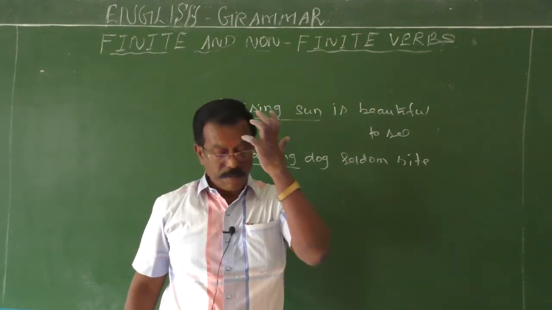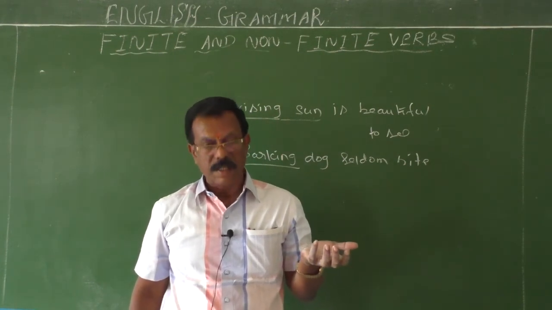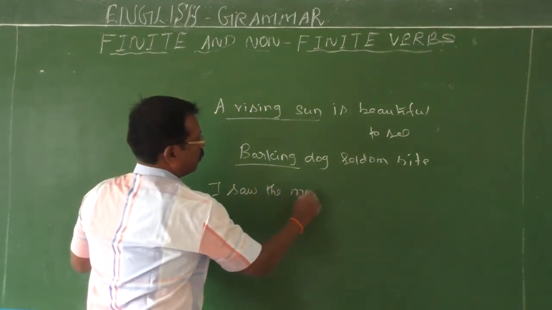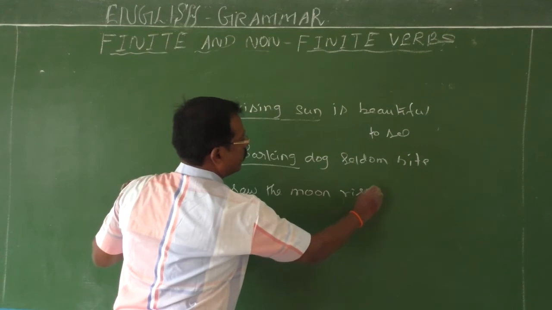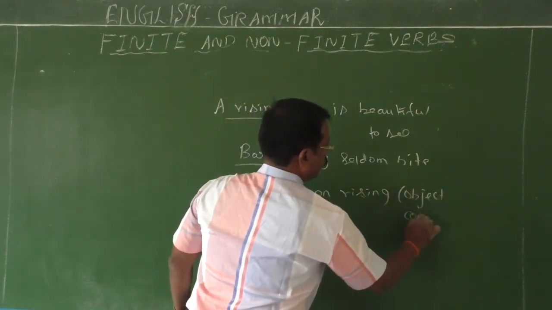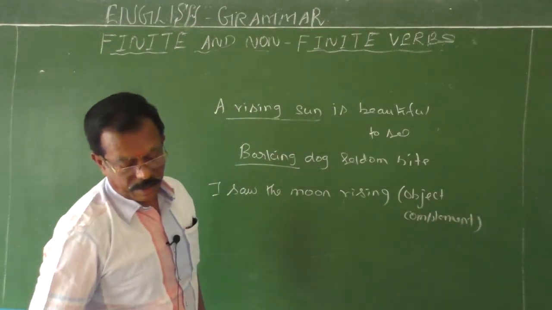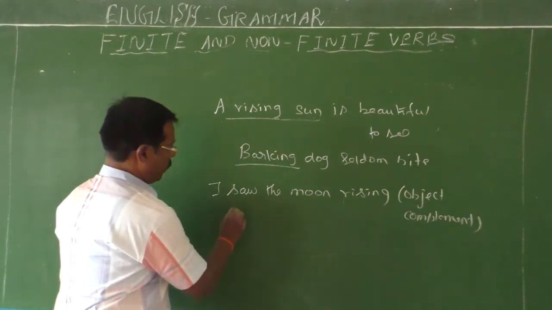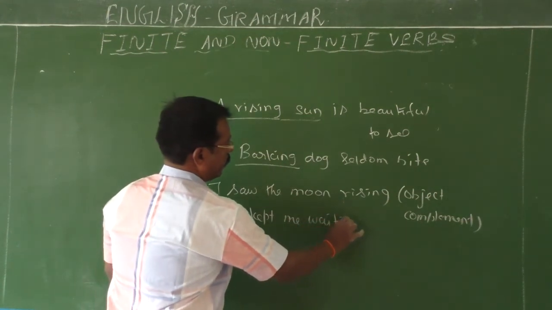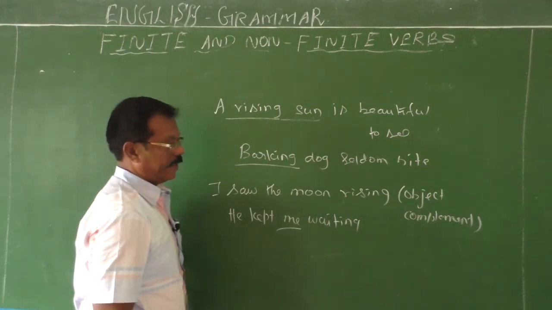Sometimes this present participle is used as an object complement placed after an object. See how. I saw the moon rising. Here it is used as an object complement. He kept me waiting. See, me is an object. Waiting is an object complement.